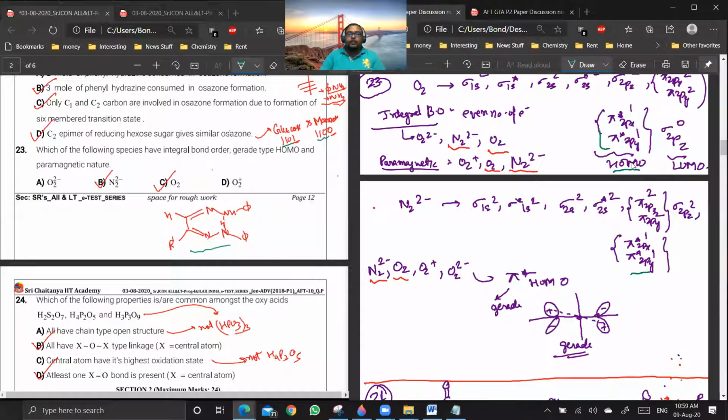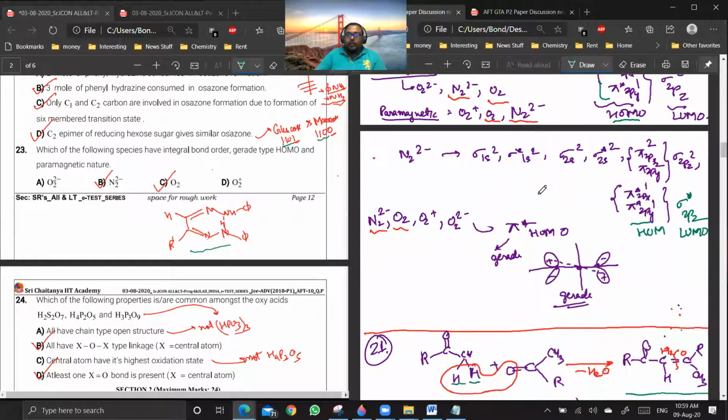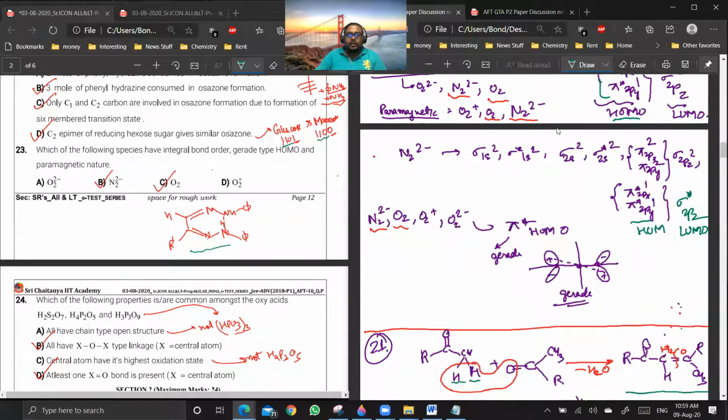Yes, sir. Okay. Now, you see, the same will be the case with N2 also. In N2, this will be your highest occupied molecular orbital, and sigma star 2pz will be the lowest unoccupied molecular orbital. Are you clear up to this point? Yes or no? Yes, sir. Okay. Now we have to just see the structure of the pi star molecular orbital.